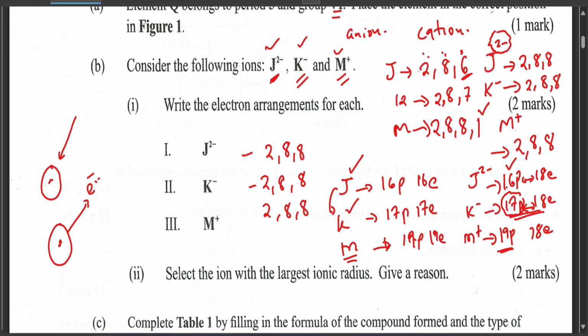I can explain it in Kiswahili if you wish as well. What I mean is, hizo electrons ambazo ziko nje zikiwa kidogo nyingi kuliko protons, huwa zitajaribu kuenda mbali. So it doesn't want to be near the nucleus. So zikienda mbali, the size ya hiyo atom or ion inakuwa kubwa.